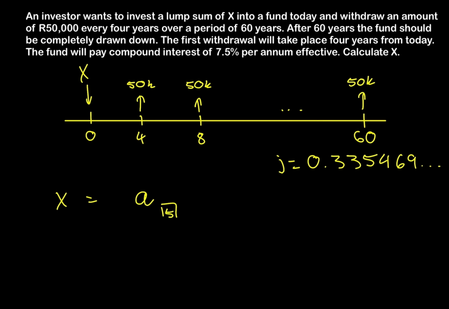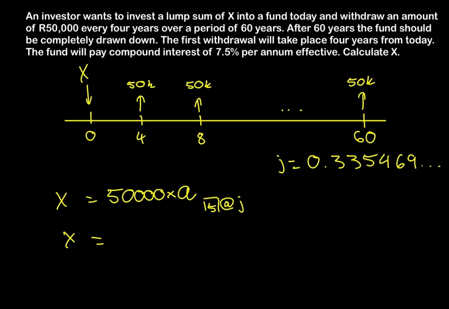Now please note that you mustn't put 60 in there, even though it's very tempting. And that's because our payments are only made every 4 years. So the number of 4-year time periods and the number of payments that we have is 15. So n is equal to 15 and not 60. Okay, and this is at j. Okay, and we should actually multiply this annuity by 50,000 Rand, because that's the payment that is occurring every 4 years.